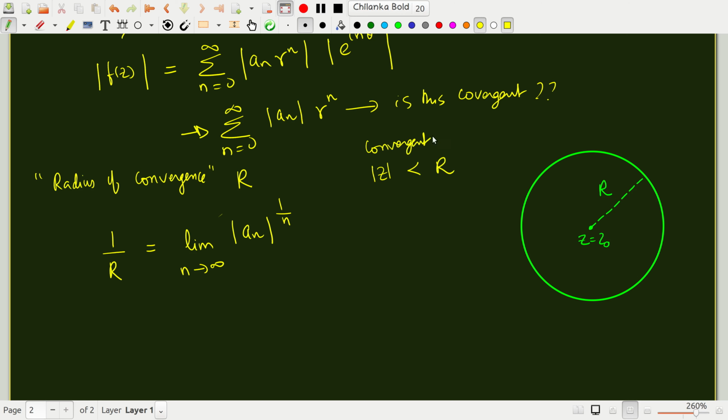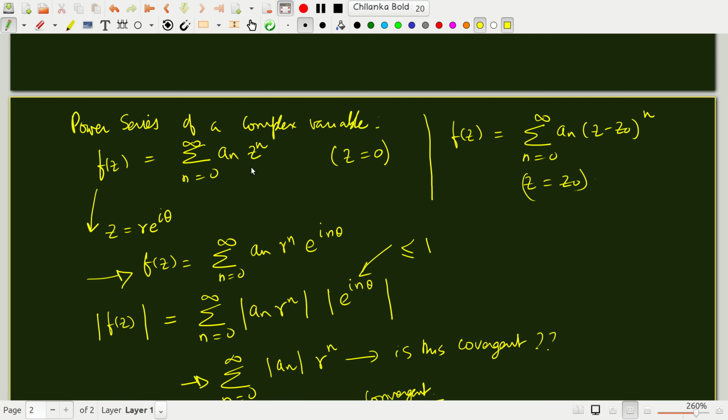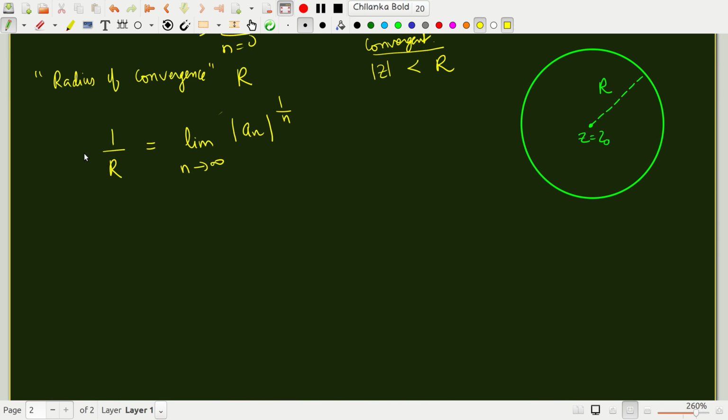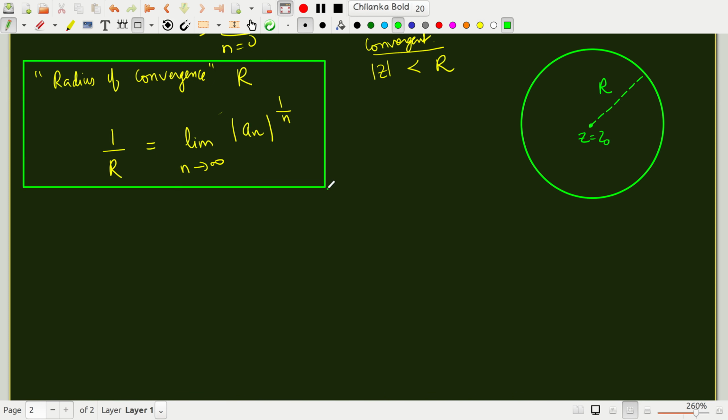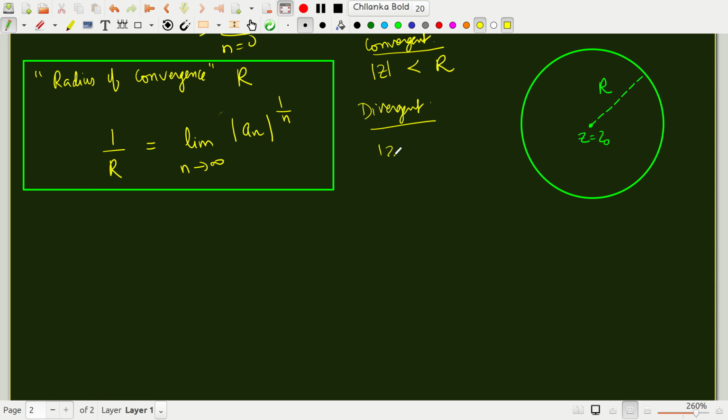If you have a series like this, which we started off with, now based on this formula you find the radius of convergence of the series. The radius of convergence of the series is obtained by this formula. Once you have found the radius of convergence, then you can say that the series is convergent for mod z less than r and divergent for mod z greater than r. This is the meaning of convergence and divergence.